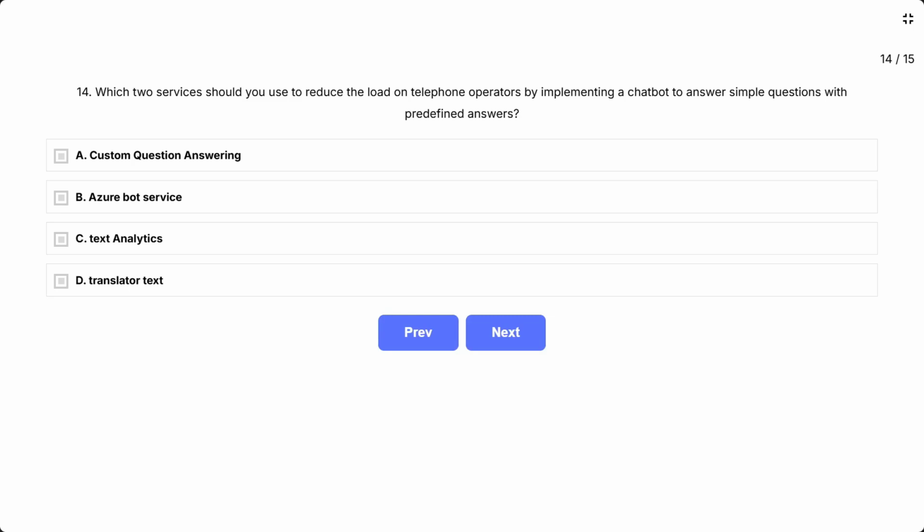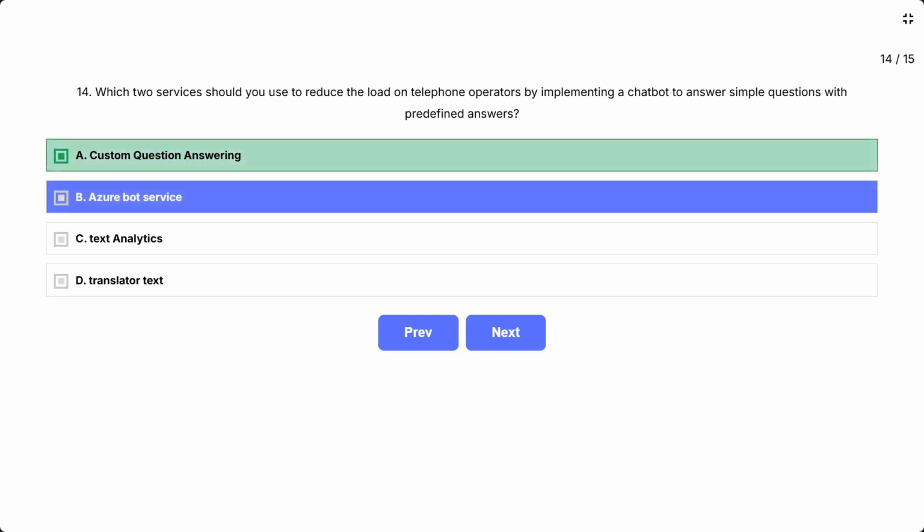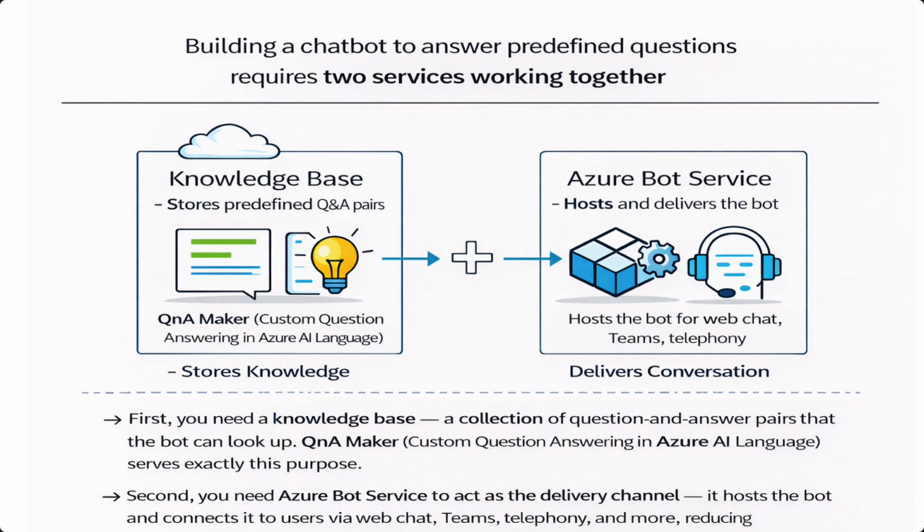The correct answer is A, custom question answering, and B, Azure Bot Service. Building a chatbot to answer predefined questions requires two services working together. First, you need a knowledge base, a collection of question and answer pairs that the bot can look up. QnA Maker, now evolved into custom question answering in Azure AI Language, serves exactly this purpose. Second, you need Azure Bot Service to act as the delivery channel. It hosts the bot and connects it to users via web chat, Teams, telephony, and more, reducing the need for human operators.